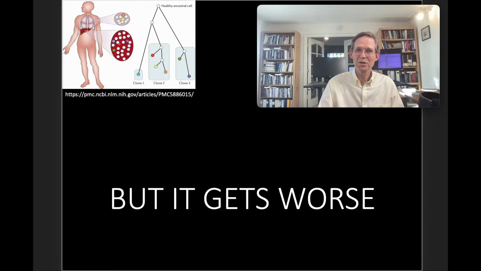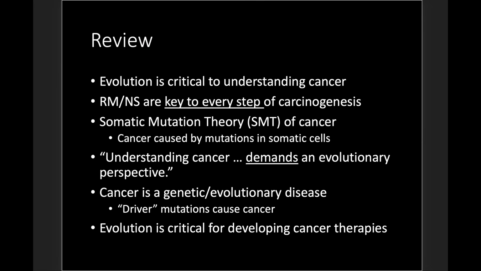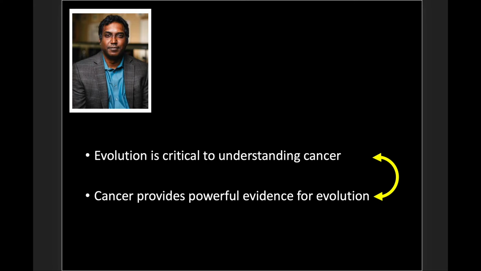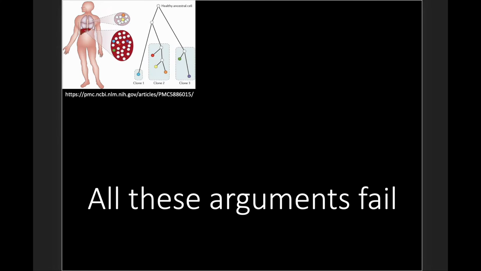But it gets worse, because all these arguments, that is, evolution is critical to understanding cancer, random mutation and natural selection are key to every step of carcinogenesis, cancer is caused by mutations in somatic cells, understanding cancer demands an evolutionary perspective, cancer is a genetic evolutionary disease. There are these driver mutations causing cancer, and evolution is critical for developing cancer therapies. In other words, you have this evolution is critical to understanding cancer, and cancer provides powerful evidence for evolution. All these arguments do not do well.